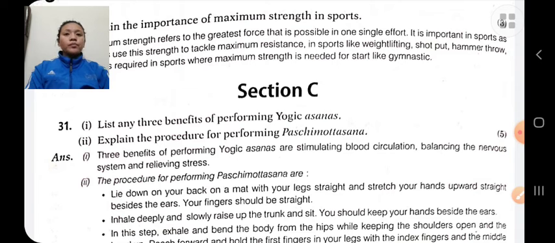Paschimottanasana helps to cure back pain and asthma problems. It helps to control weight and prevent obesity. It helps to remove back pain, improve leg strength, and cure gastric problems, indigestion, constipation, etc. Persons who have severe back pain should avoid it.